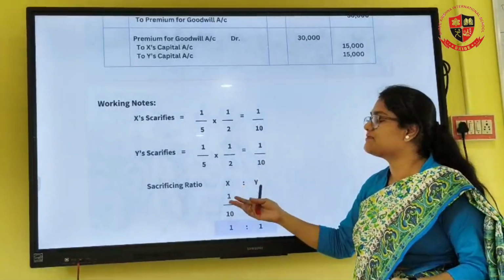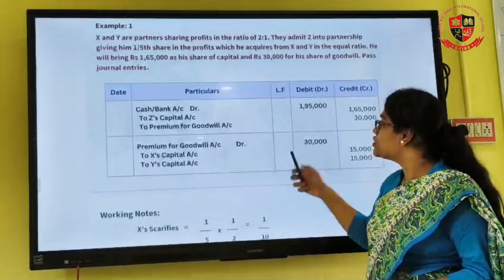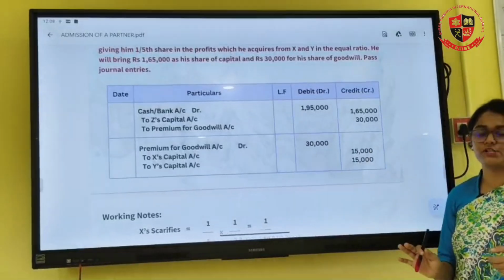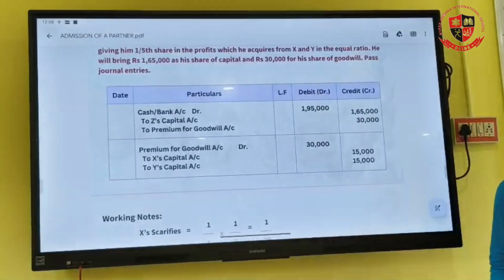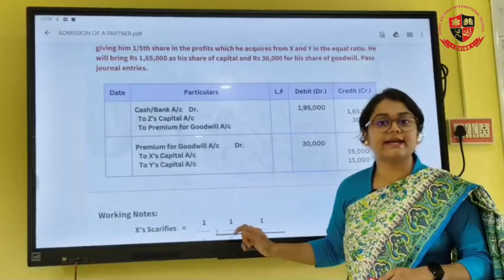But in this case, as we have already learned in new profit sharing ratio, we can directly find out the sacrificing ratio. So this 30,000 will be distributed in 1:1. So that will be 15,000 and 15,000. Are we clear with this? Okay. So this was case 2.